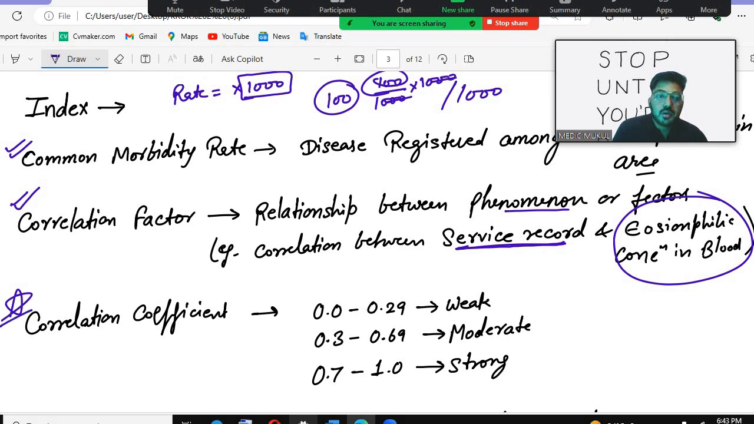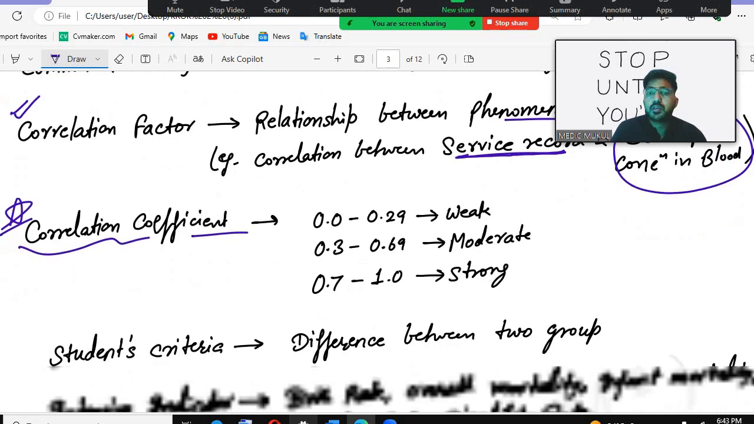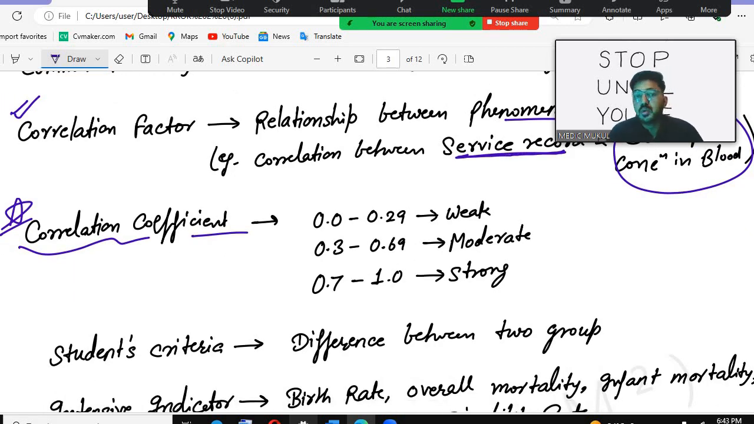Then after that we talk about the correlation coefficient. Remember, 0.0 to 0.29 is a weak correlation coefficient, 0.3 to 0.69 is a moderate correlation coefficient, and 0.7 to 1.0 is a strong correlation coefficient. So can you remember: 0.0 to 0.29 is weak, 0.3 to 0.69 is moderate, 0.7 to 1.0 is strong.